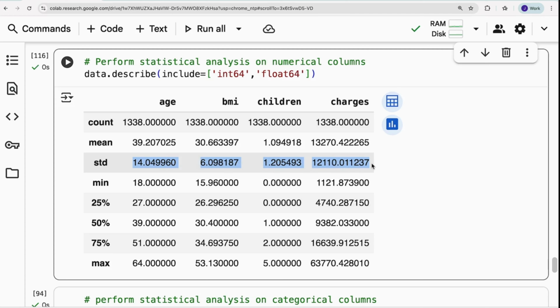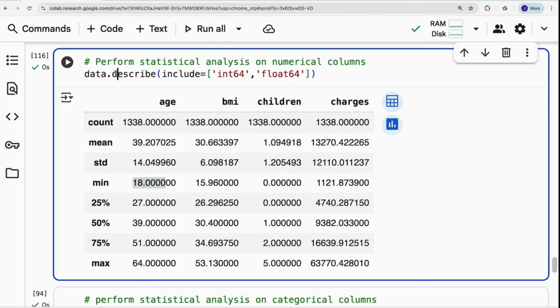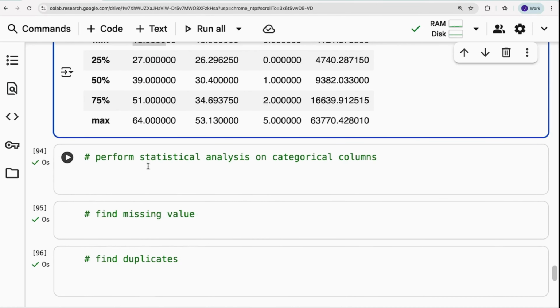And one more interesting thing that you get to know here is, what if standard deviation is 0? We consider that column as a constant column. Along with that, if in your data the minimum age is 0, then you will understand something is wrong in your data and you have to correct it. That's how the describe function helps you in understanding statistical terms.